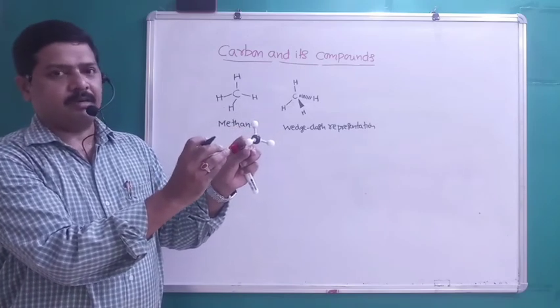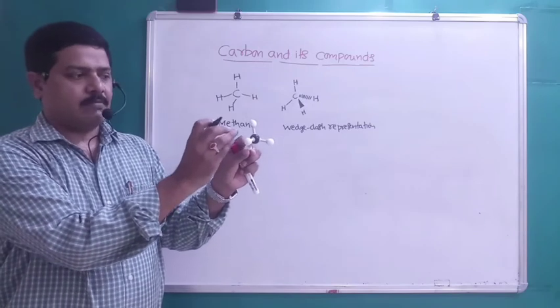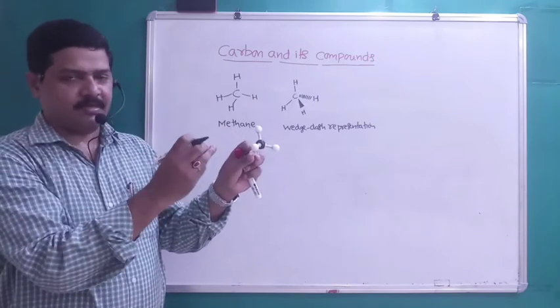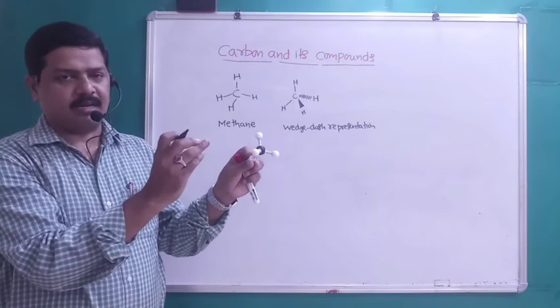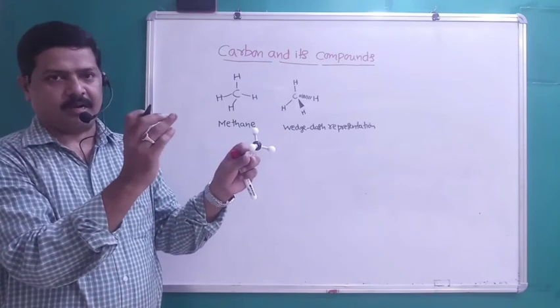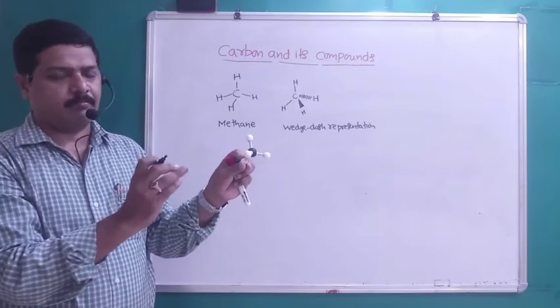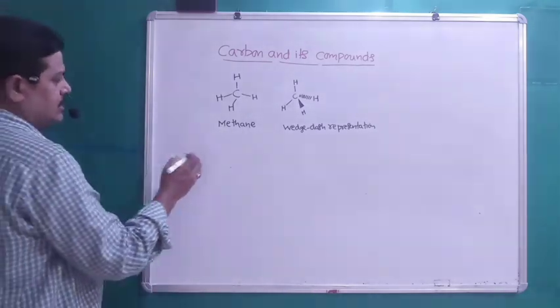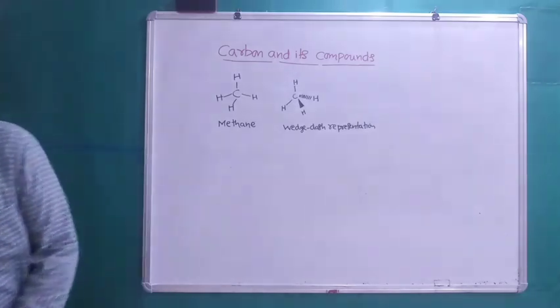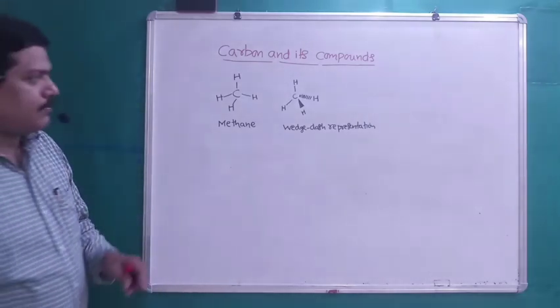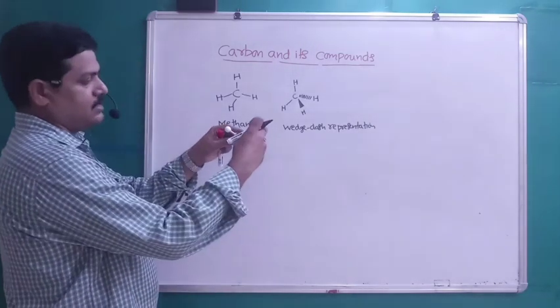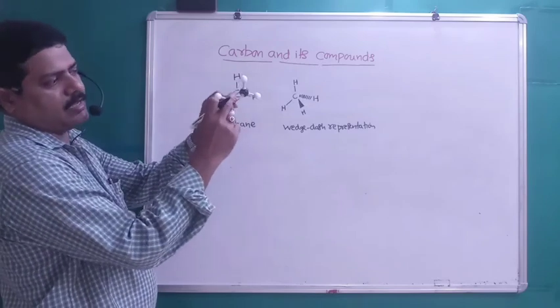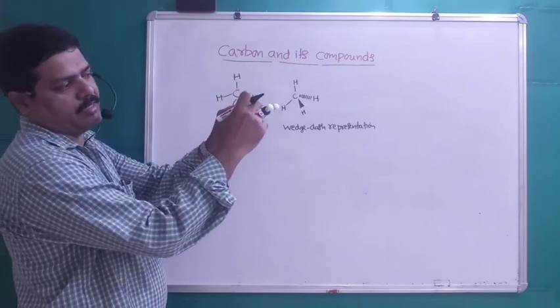In some organic compounds, carbon will be bonded with oxygen atoms, nitrogen atoms, sulfur atoms, like that. It will make a number of compounds, right? Sometimes it will have a double bond like this. This is one carbon, and there is a double bond.